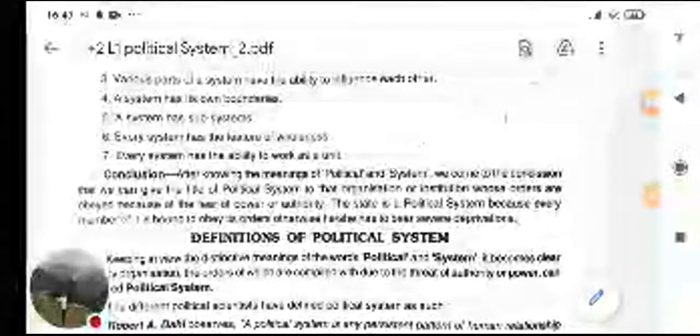We can do it separately. See, political is related to power, rule, and authority. An organization possessing these attributes can be known as political. An organization that has power, rule, and authority is political, whereas system is a whole component of many parts, which has different parts, interdependency, ability to influence each other, boundaries, subsystems, feature of wholeness, and works as a unit.